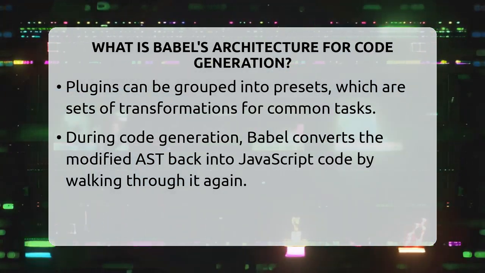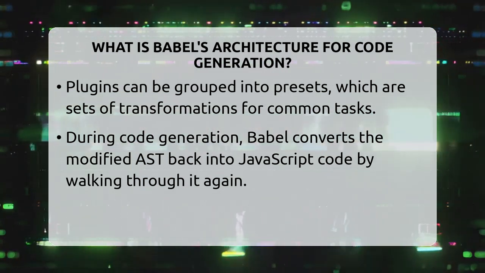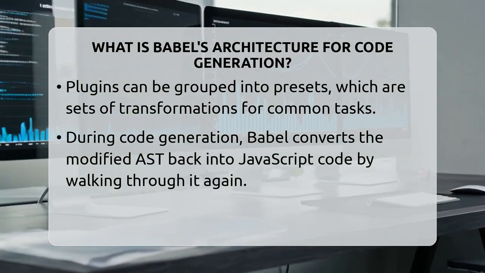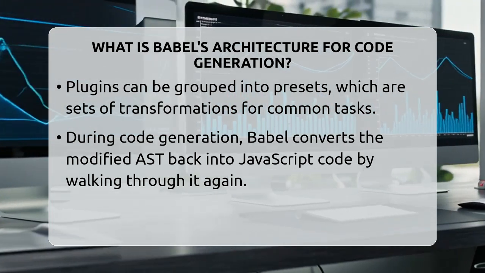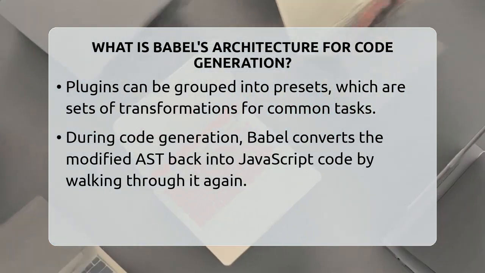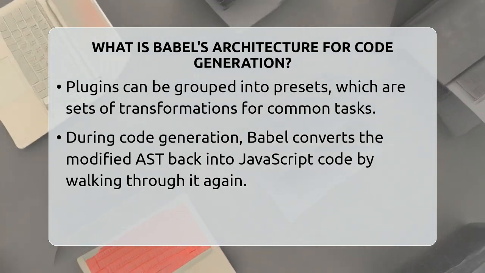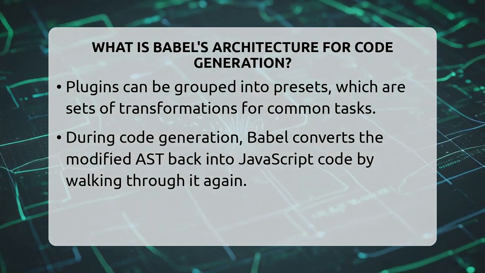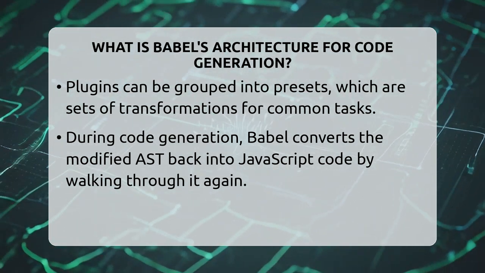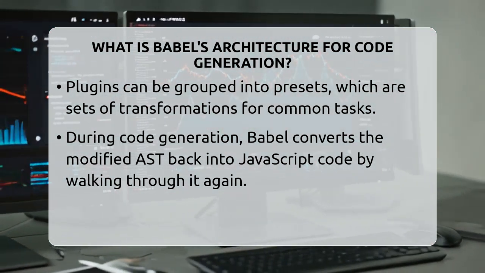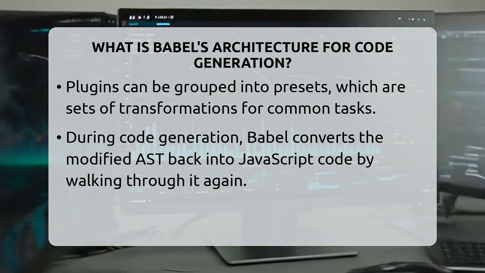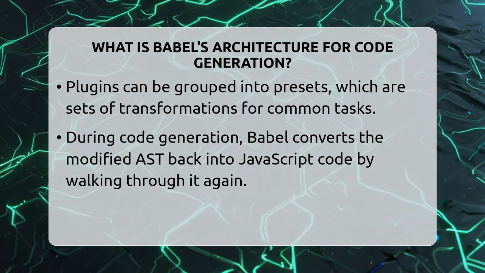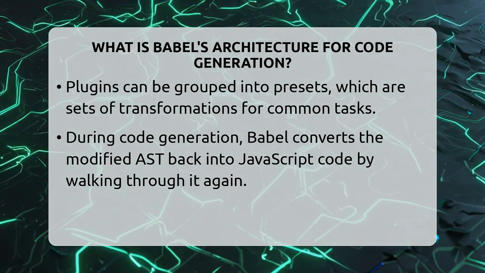Here, it takes the modified AST and turns it back into a string of JavaScript code. This step is straightforward compared to parsing and transforming. Babel walks through the AST again, building the code piece by piece. During this process, Babel can also generate source maps. These are files that link the generated code back to your original source code, making debugging much easier because errors will point to the original code instead of the transpiled version.